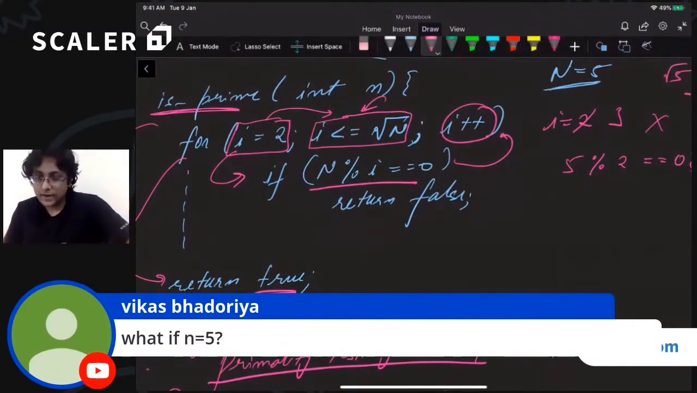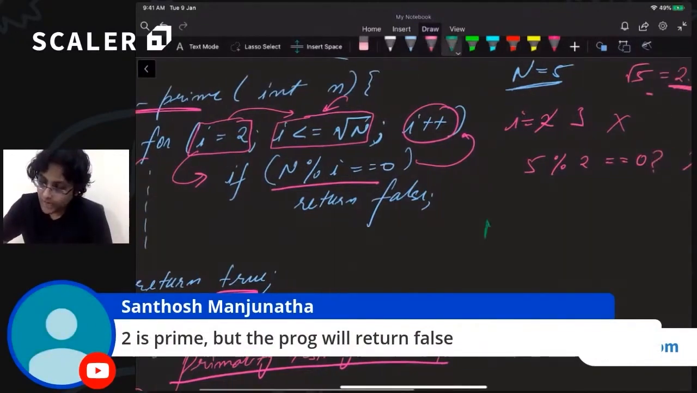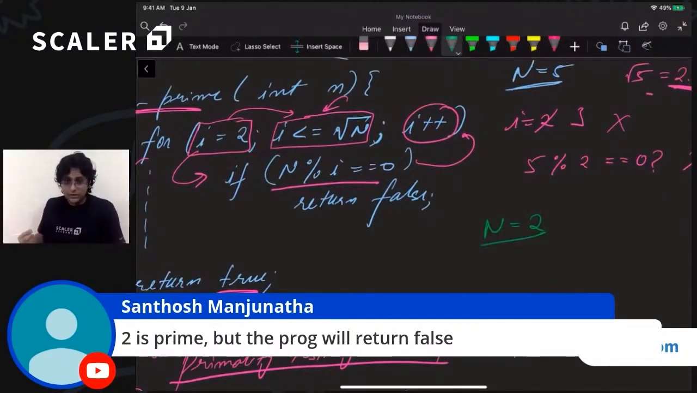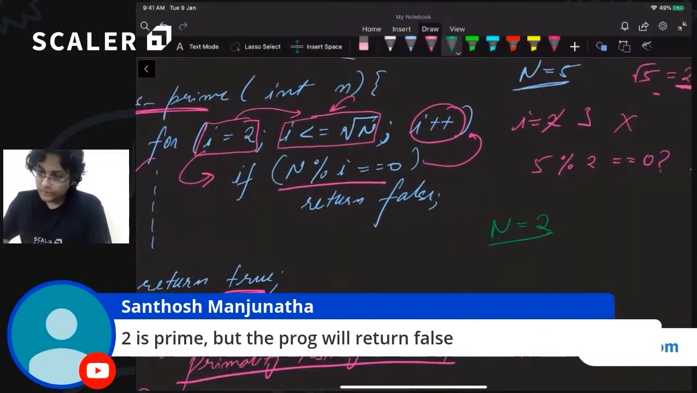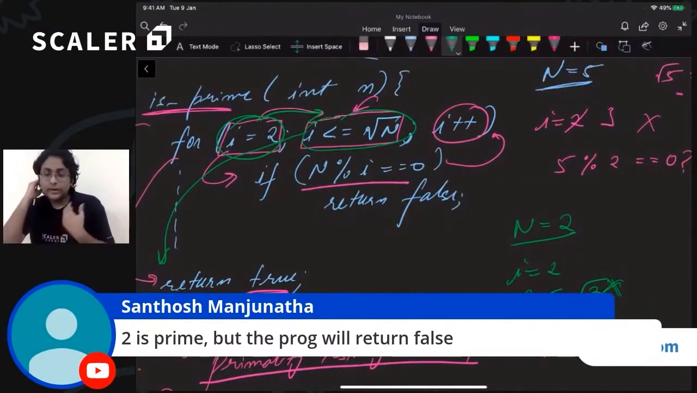Okay, so there's another question. Santosh says, what if we check with n equals 2? What happens when n equals 2? Won't this program return false? Let us see. When n equals 2, we start with i equals 2. Then we move on to the condition. We check if 2 is less than or equal to square root of 2. Is this true? No, it is not true. So it will directly jump outside the loop. It will not go in the loop. And we will return true. So even for 2, we will return true. Is that clear, Santosh?